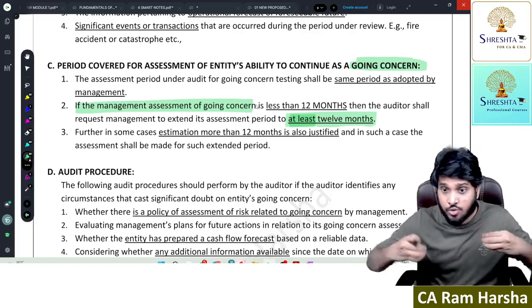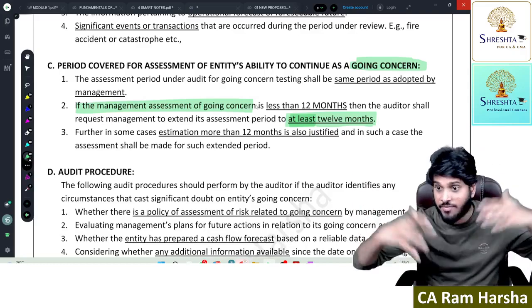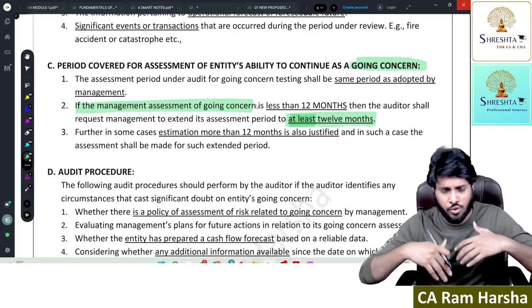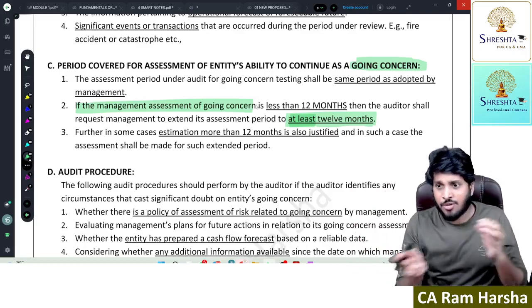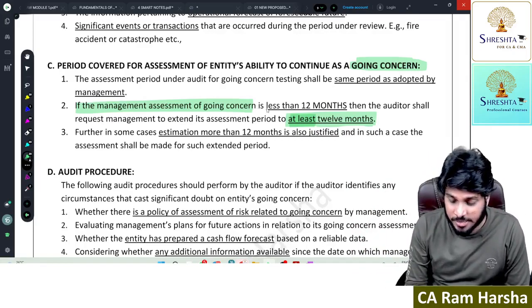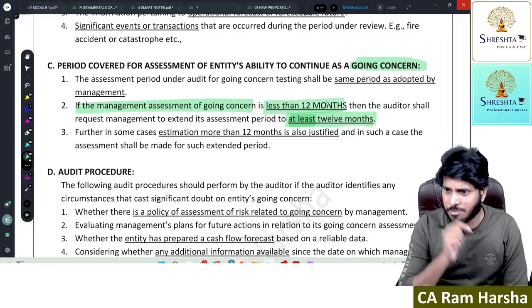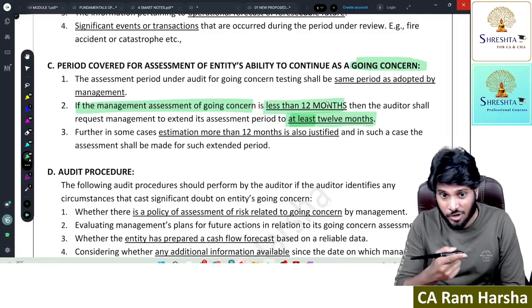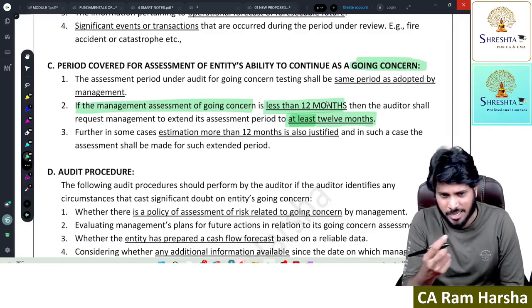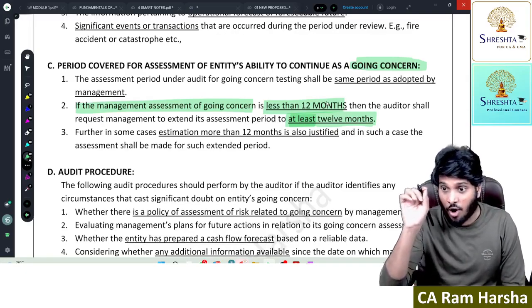So for that, they need to do some assessment. They need to do some estimation. They need to take some assumptions. They need to do some calculations. Whether the management's assessment of going concern is for less than 12 months from the balance sheet date on which I'm signing the audit report, the date on which I'm certifying.